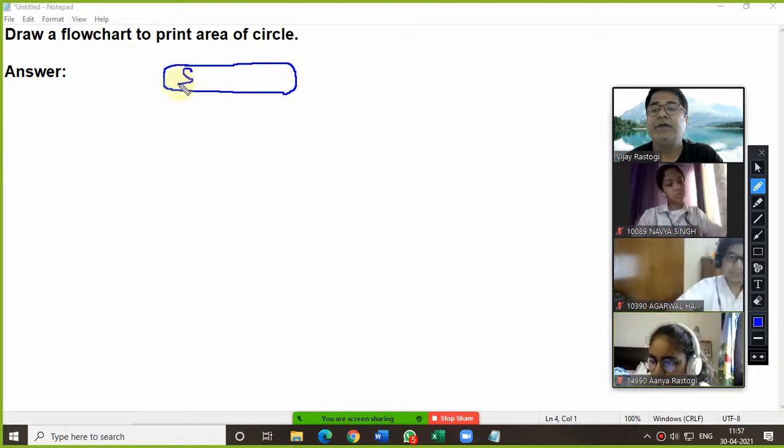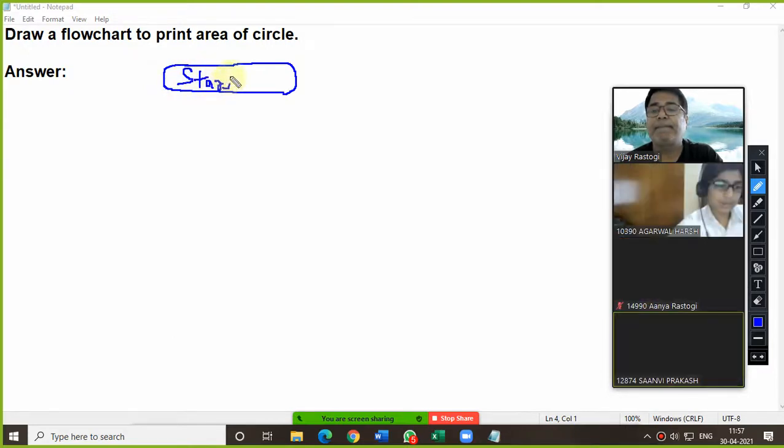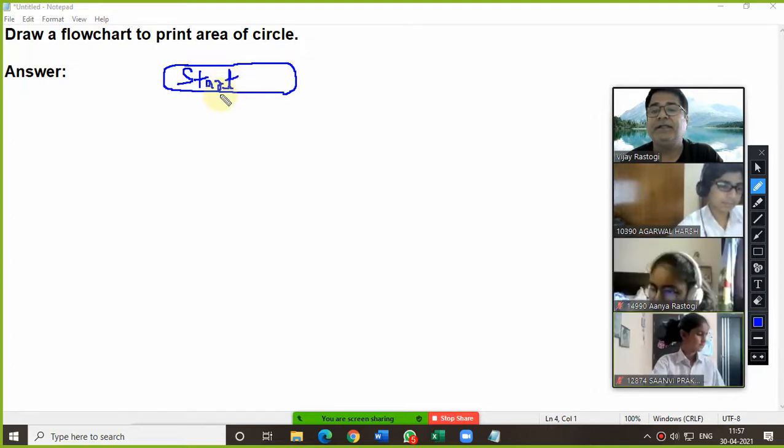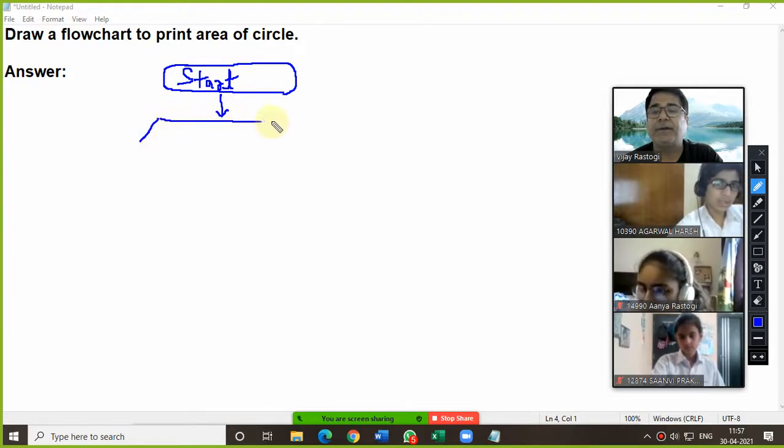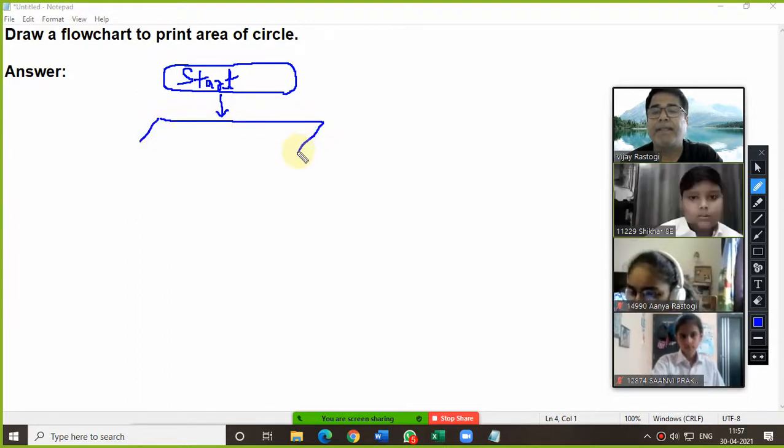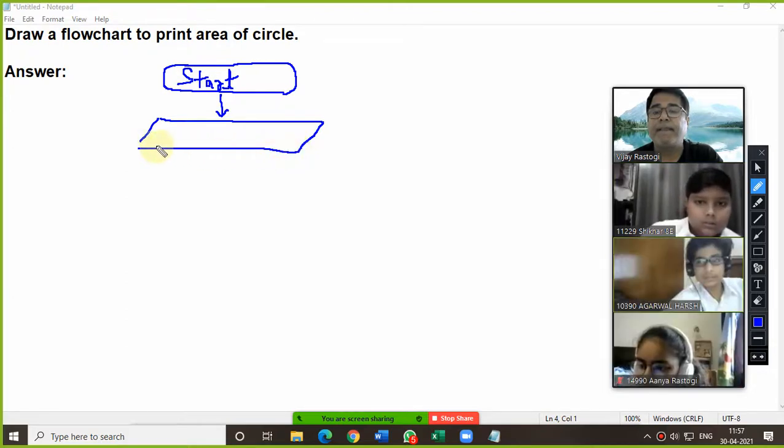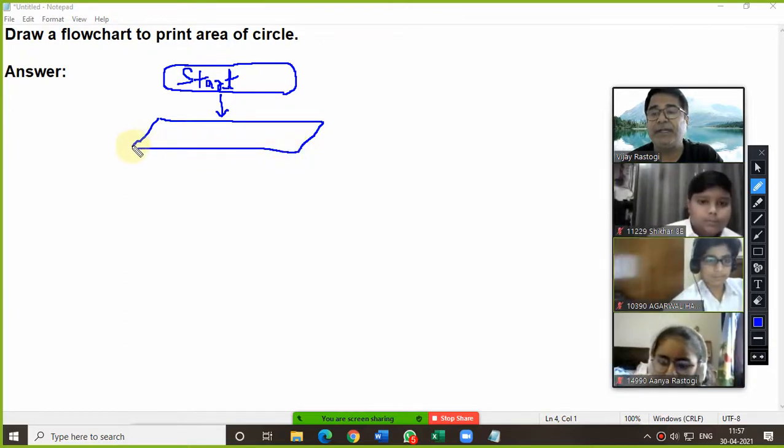Now here, what you will write? You will write Start, then the flow lines. Then after that, you need to read A. Read R. Just draw the symbol properly.